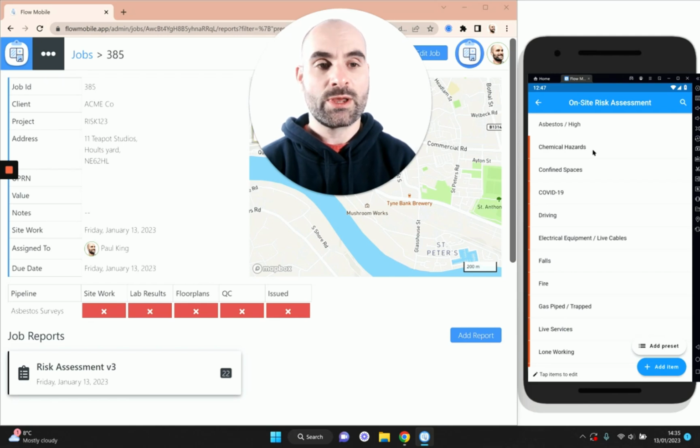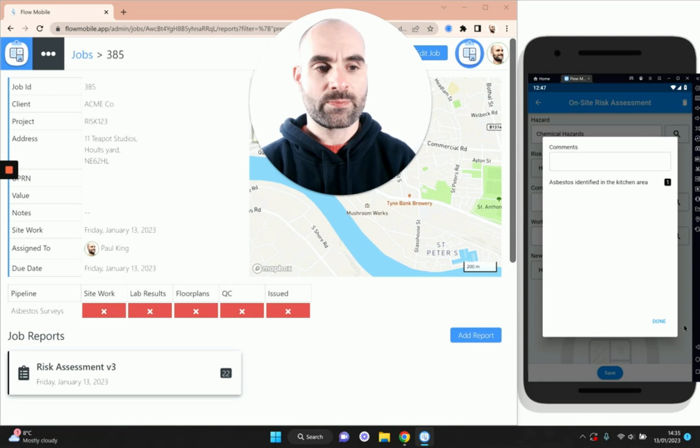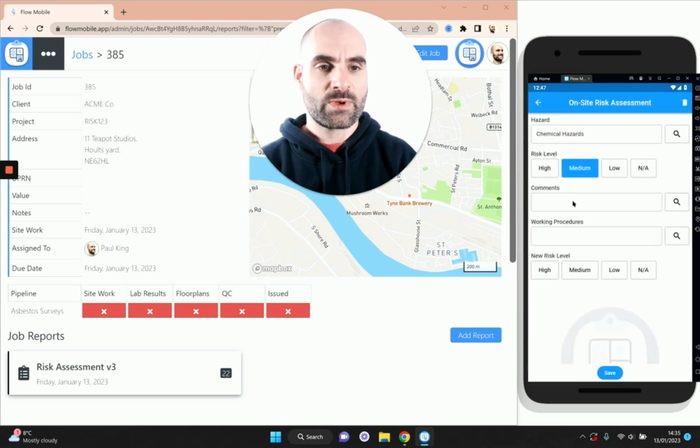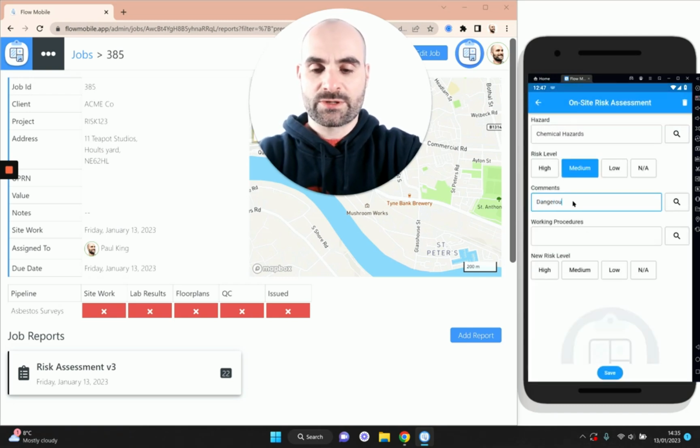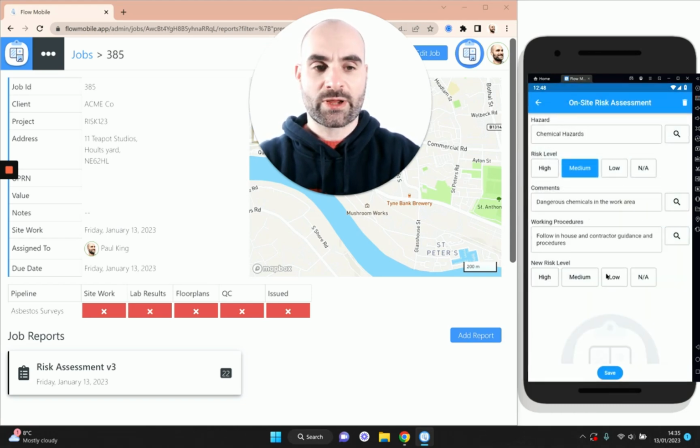I'm going to do one more before I show you the report. So let's say chemical hazards was a medium risk. For this one, maybe we'll say dangerous chemicals in the work area and working procedures. Let's just say this same one again, follow the in-house and contractor guidance. And again, this one's been rescored as a low.